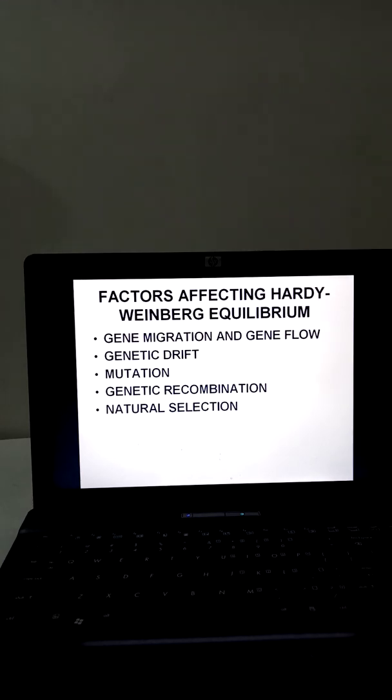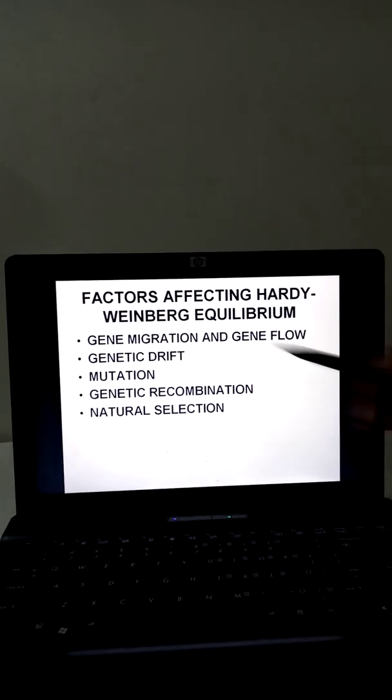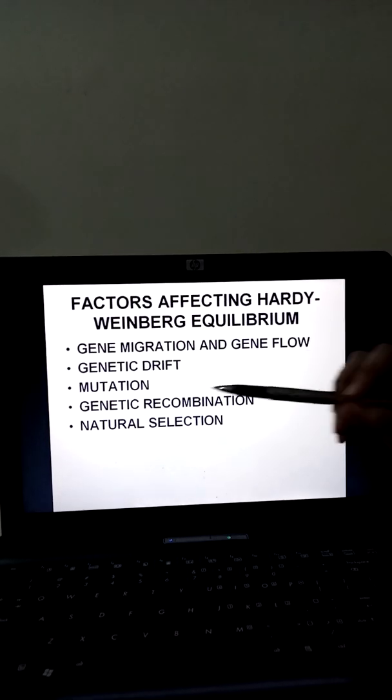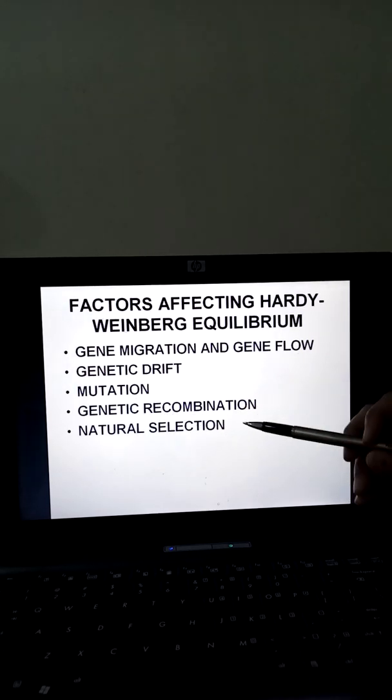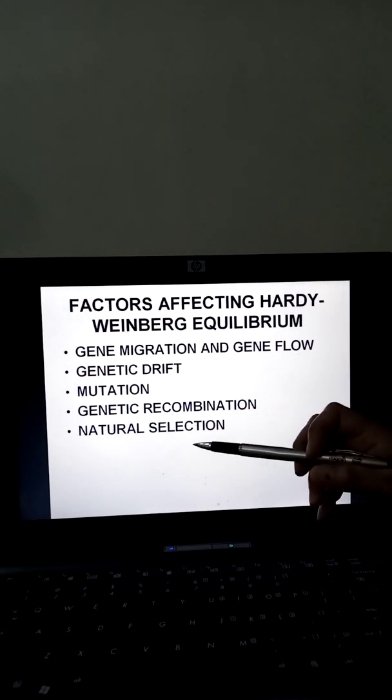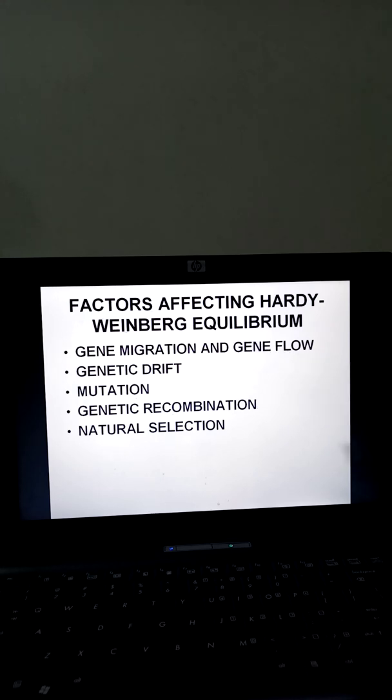The factors which affect the Hardy-Weinberg's equilibrium are: first one, gene migration or gene flow; second, genetic drift, mutation, genetic recombination, and natural selection. Let's take them one by one.